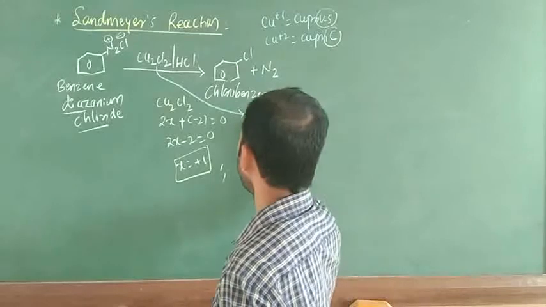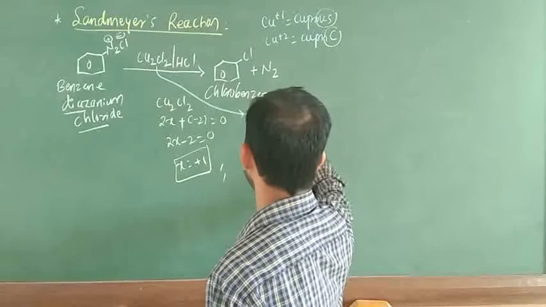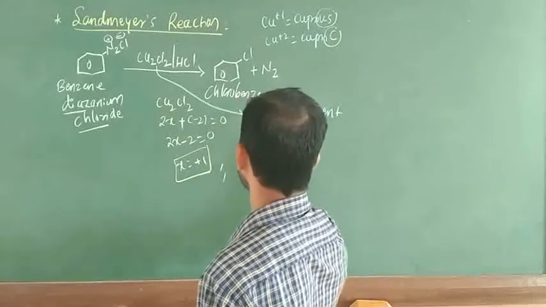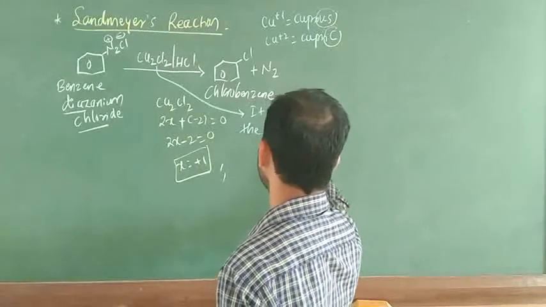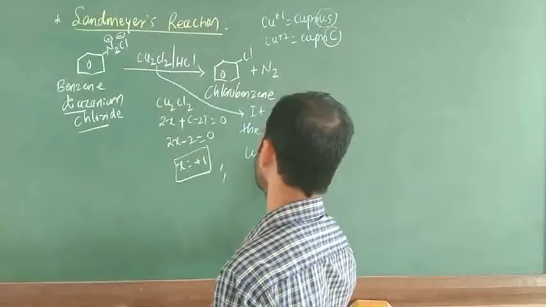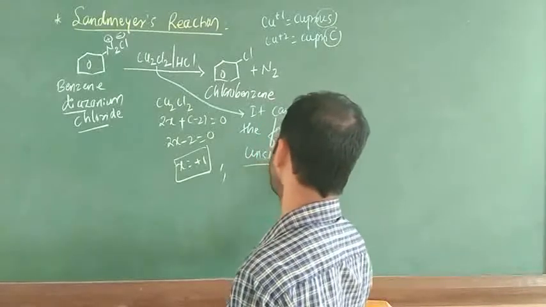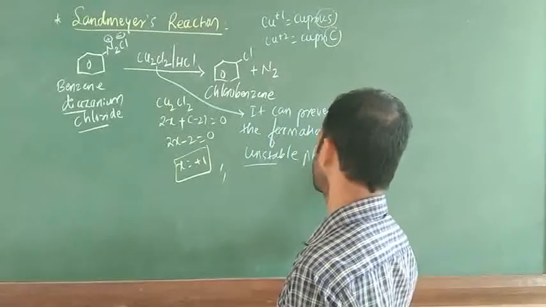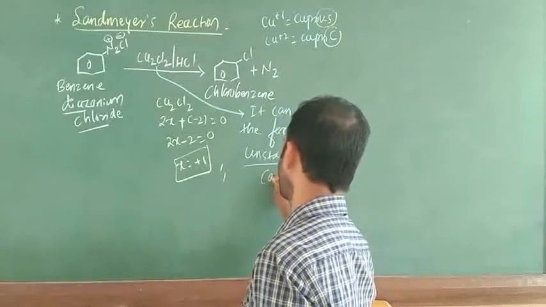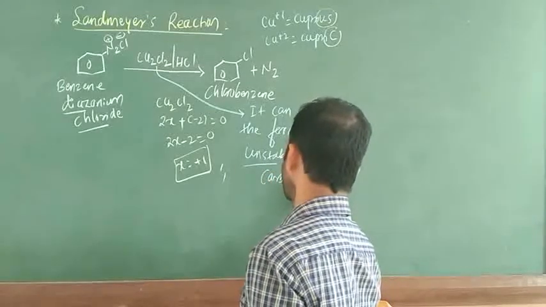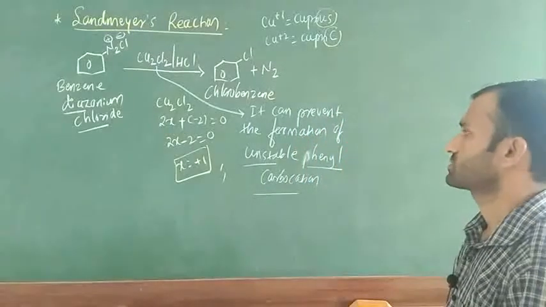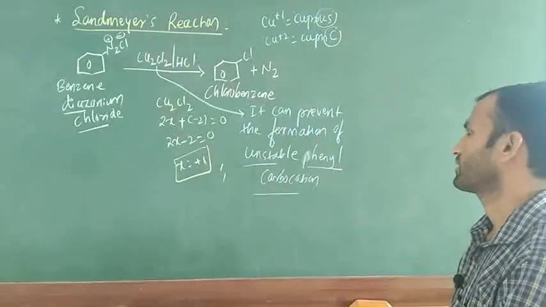It can prevent the formation of unstable, bear in mind, unstable phenyl carbocation.